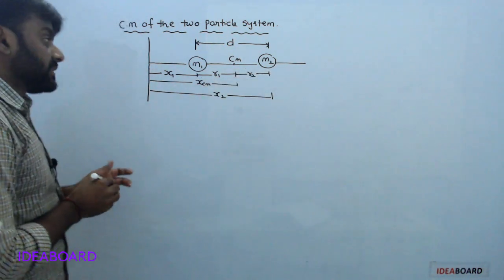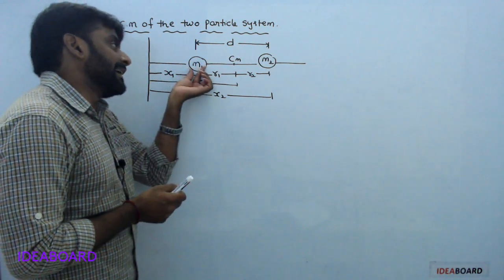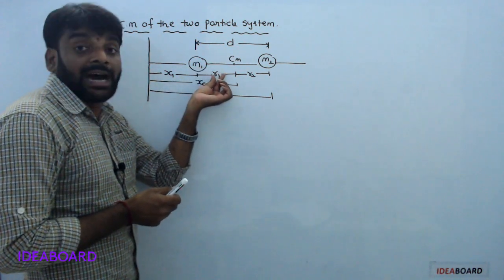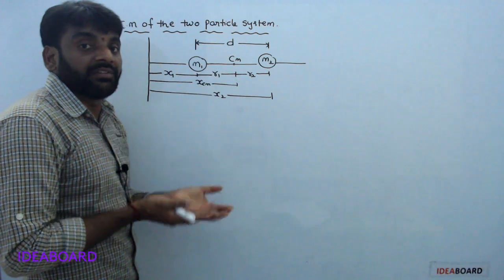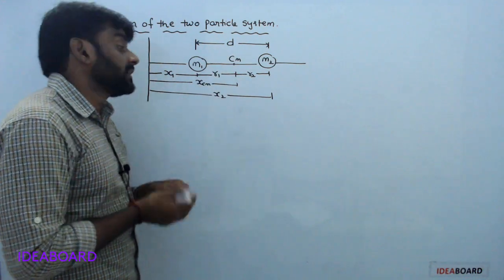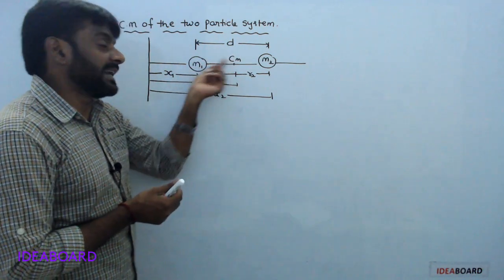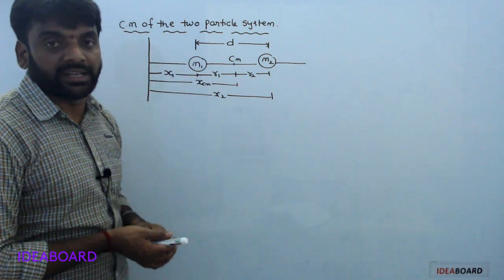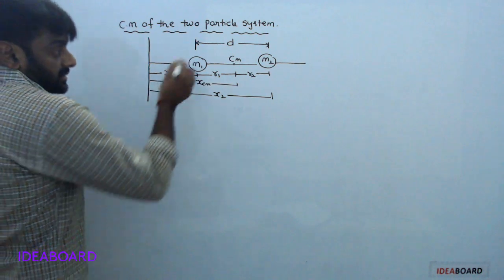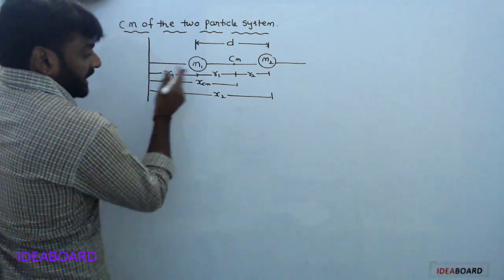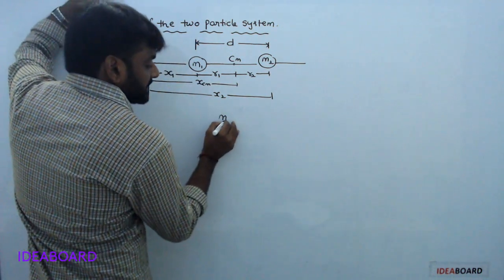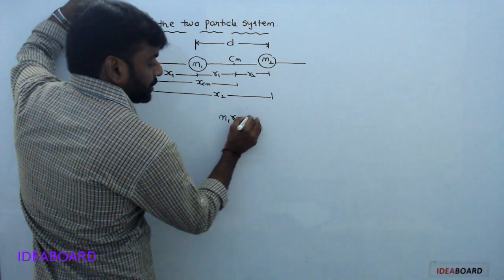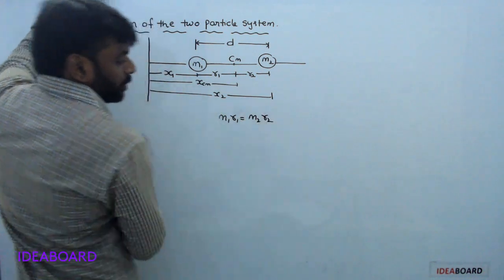If m1 is more, the distance r1 is less. If the mass is increased, the distance decreases. That means the center of mass is nearer to the heavier mass. So m1 r1 equals m2 r2.